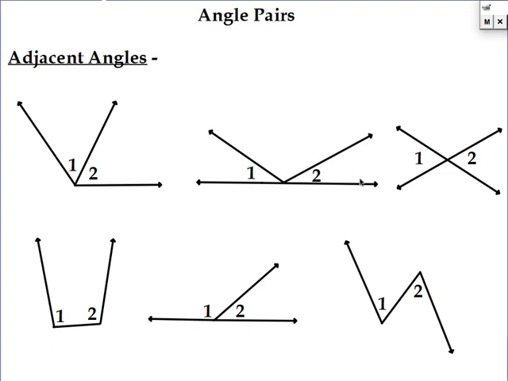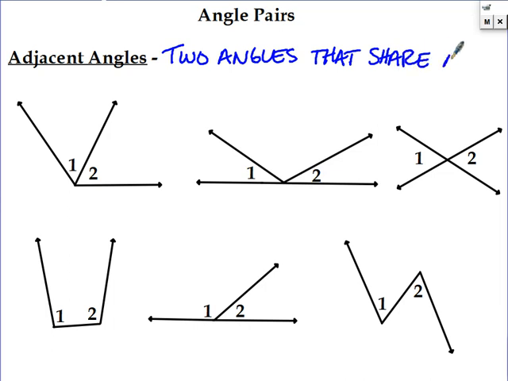So this set of notes is on 3 different types of angle pairs. Okay, so the first one is adjacent angles, and the word adjacent just means next to. So these are really going to be 2 angles that are next to each other. So you can think of them as 2 angles that share a vertex and a side. So they have to share both things to be considered adjacent.